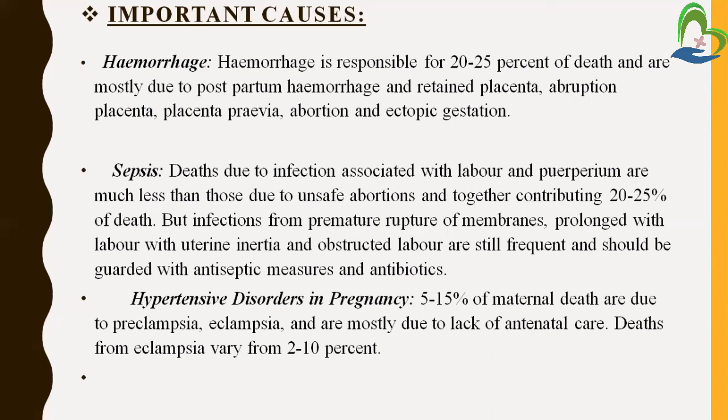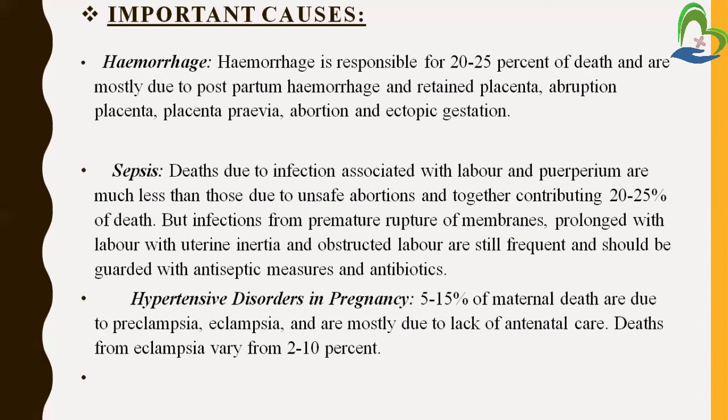So these all are complications arising in the hemorrhage phase. Due to all these complications, the mother has a problem of hemorrhage, low HB level and becomes anemic, so this is an important cause of maternal death.